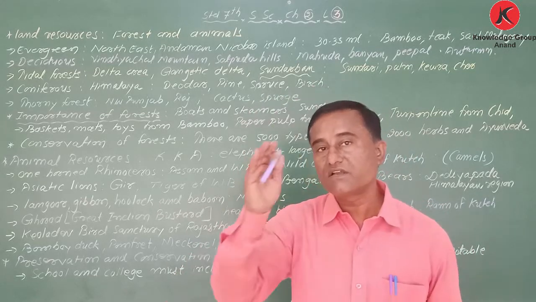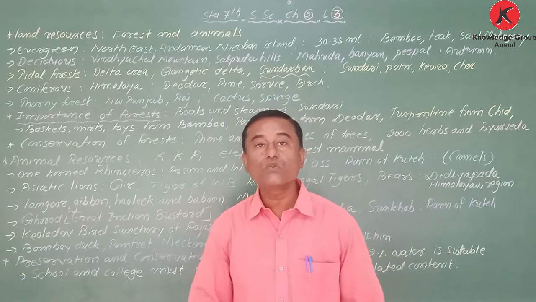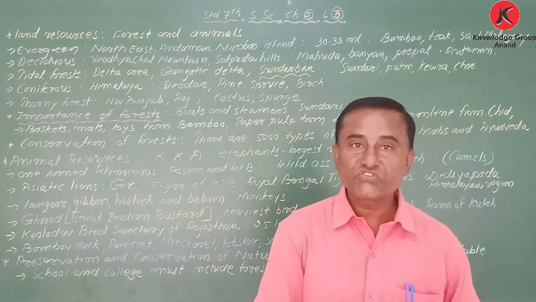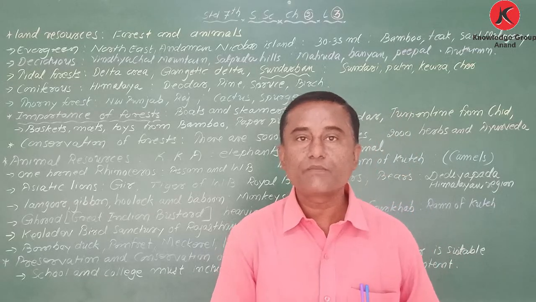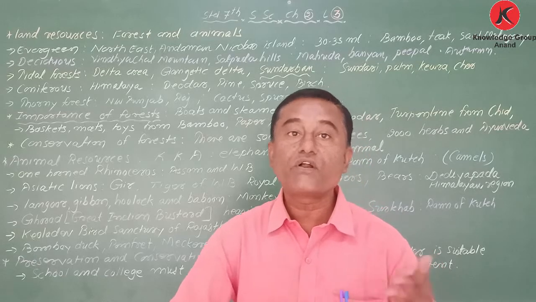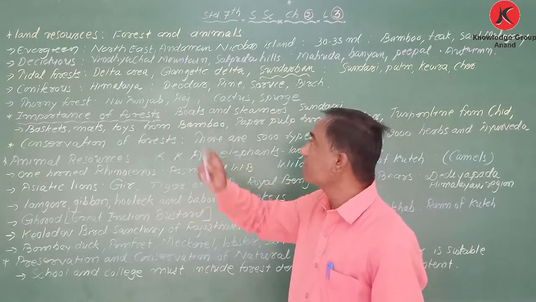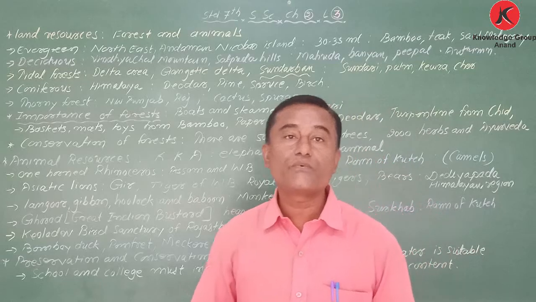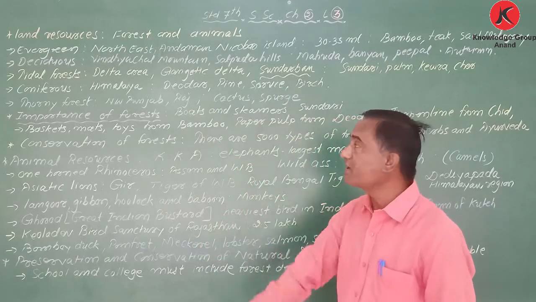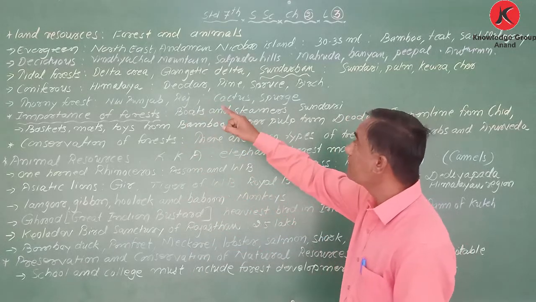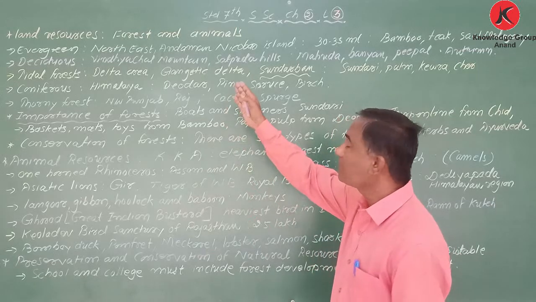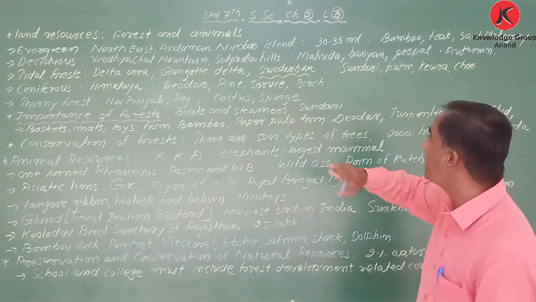Now first, evergreen is always green. They remain green throughout the year. They shed their leaves, but at different particular times, so the forest remains green. Now where do we find this type of forest? Evergreen forests are found in the northeast area where plenty of rain is there. We can get this forest in Andaman and Nicobar Islands also.